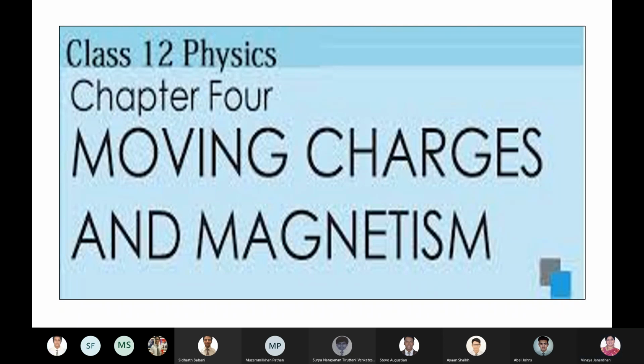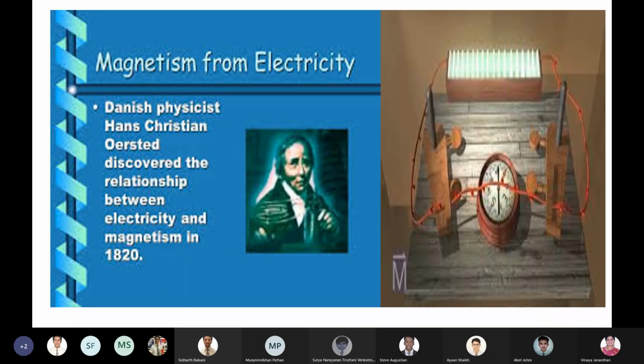Right, boys. Moving charges and magnetism. You have learned about Oersted's experiment in grade 10. What was Oersted's experiment all about, boys? You learned it in grade 10. Hans Oersted's experiment. Now, what is that? A very, very important breakthrough.